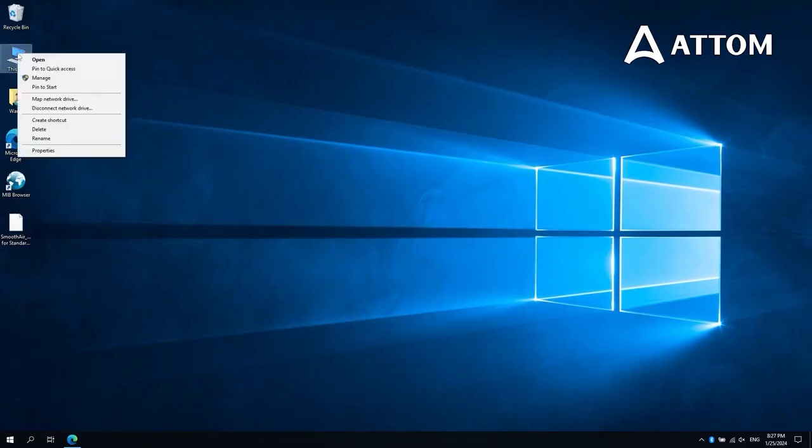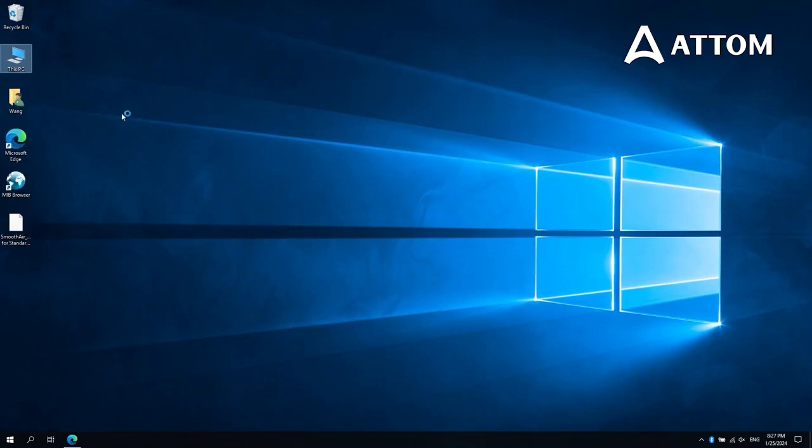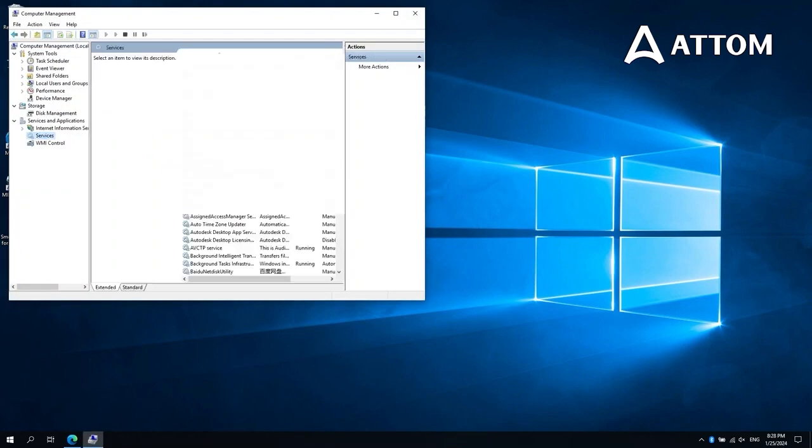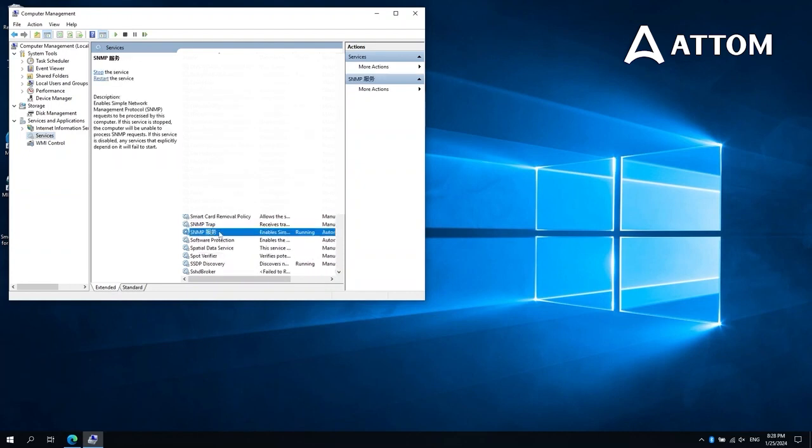Then right-click this PC, enter the Manage menu. Find Services and Applications, select Services. And find the SNMP service. If not, please Google how to activate it.